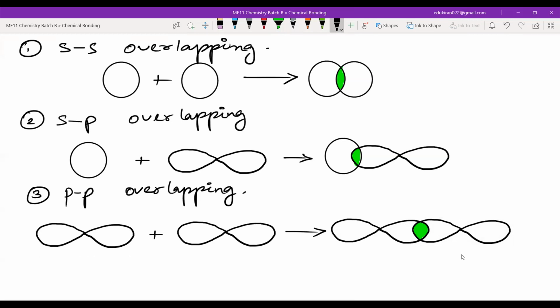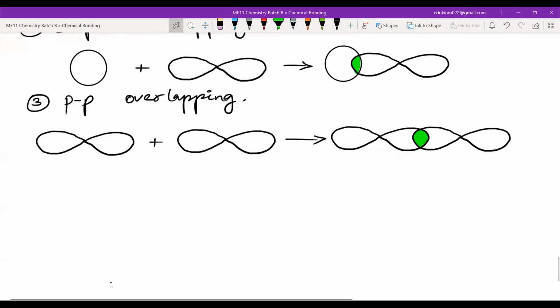You want more overlapping? I can also show you. I can also use SD overlapping. Okay, are you done with these three? Yes, sir. So this much is in your syllabus, but you can understand these also.